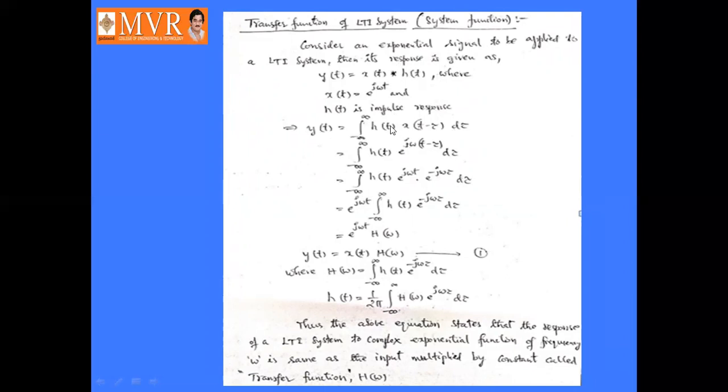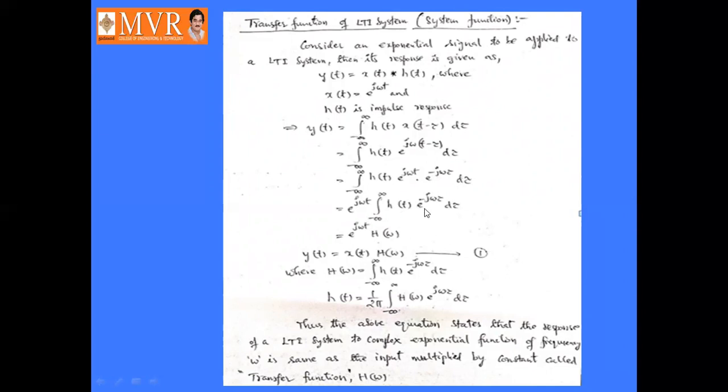So it is the integral from minus infinity to infinity of h of tau into x of t minus tau, where x of t is e power j omega t. Replace t by t minus tau, so e power j omega t minus tau d tau. Expanding this, e power j omega t into e power minus j omega tau d tau. Extract e power j omega t to the outside: e power j omega t into the integral from minus infinity to infinity of h of tau into e power minus j omega tau d tau.